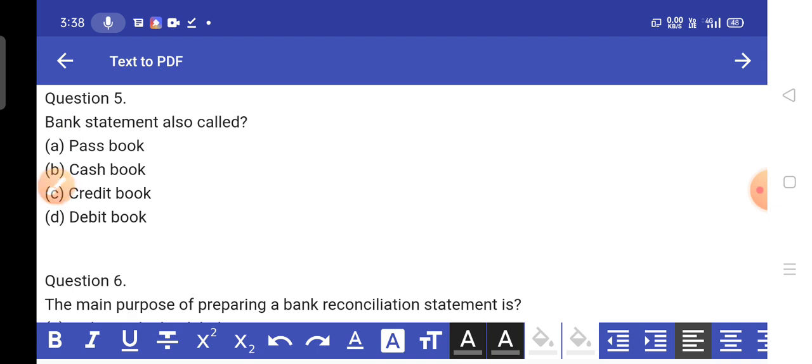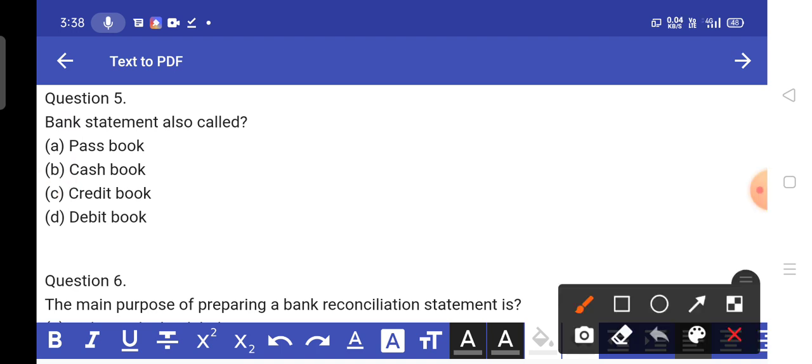Question number 5. Bank statements are also called passbook, cash book, credit book or debit book. Bank statement is also called passbook.